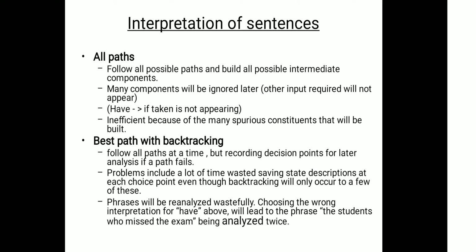Second way, best path with backtracking. Follow one path at a time, but record decision points for later analysis if a path fails. Problems include a lot of time wasted saving state descriptions at each choice point, even though backtracking will only occur to a few of these. Phrases will be reanalyzed wastefully. Choosing the wrong interpretation for "have" above will lead to the phrase "the students who missed the exam" being analyzed twice, which is known as backtracking.